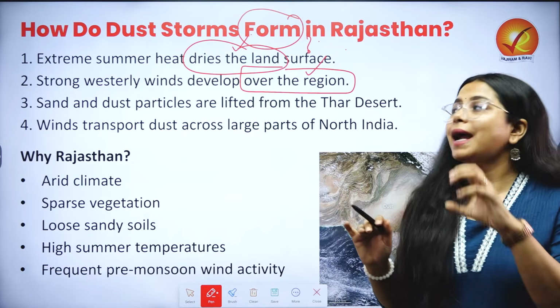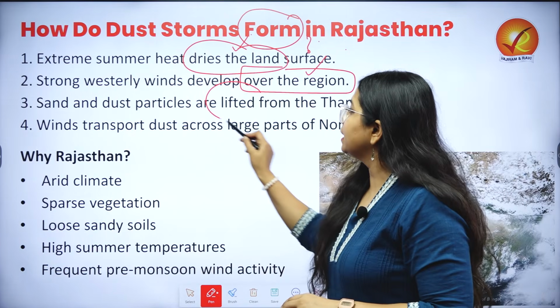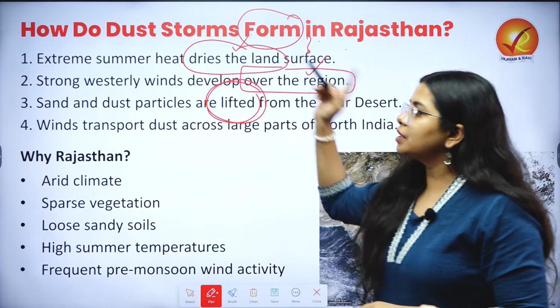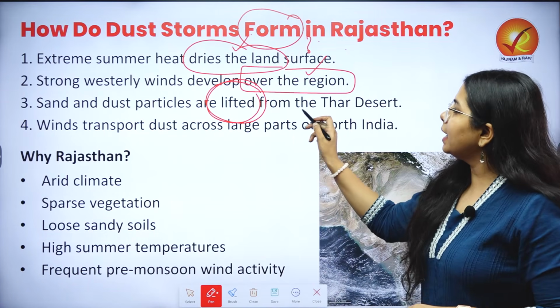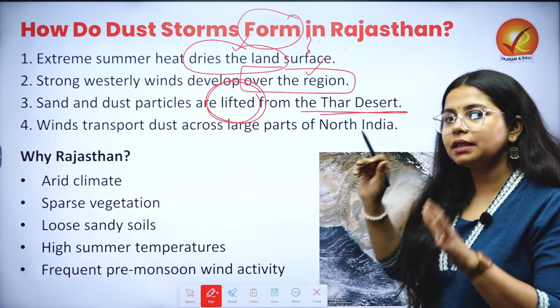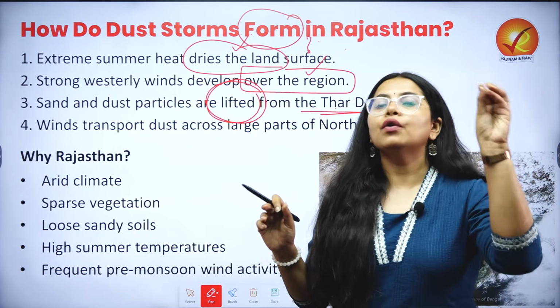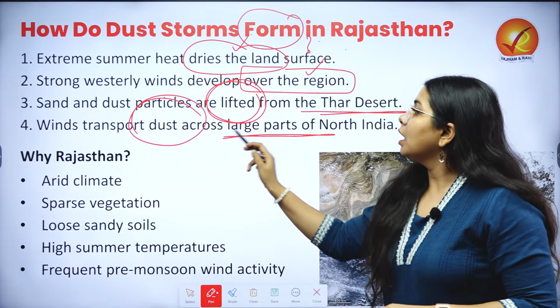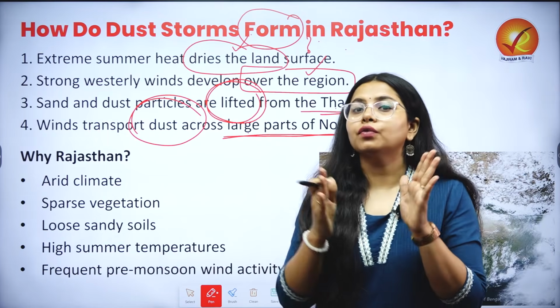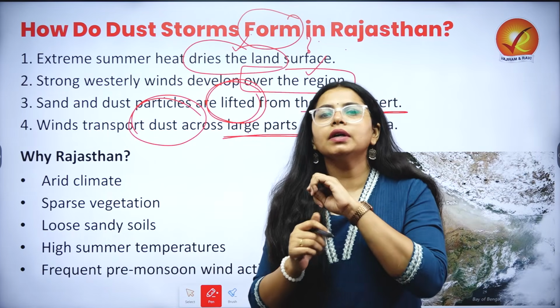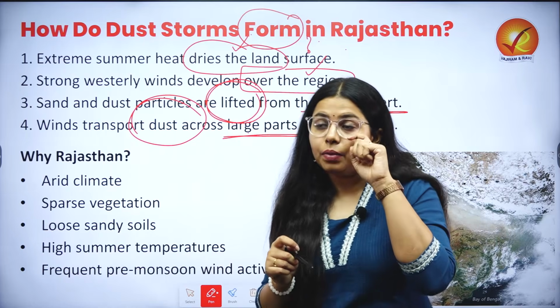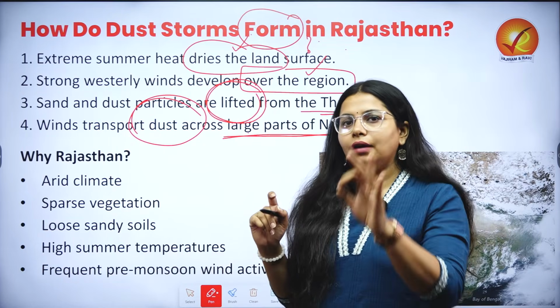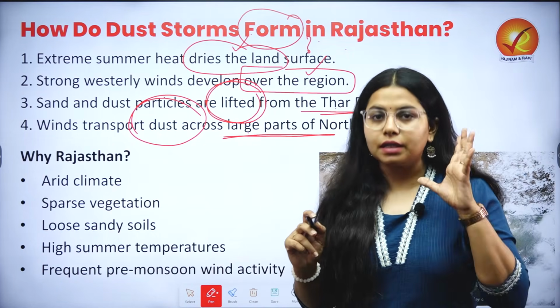Now all the sand and dust particles present here are lifted because of these winds, and when they are lifted from the Thar Desert, the wind is responsible for their transportation, and this leads to their spread across large parts of North India. But when we are talking about large parts of North India, this is exactly where the Aravallis used to come to our rescue.